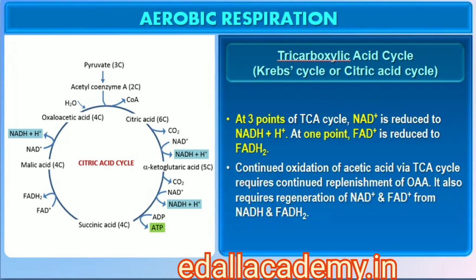Also, there are 3 points in the cycle where NAD+ is reduced to NADH and H+, and 1 point where FAD+ is reduced to FADH2. The continued oxidation of acetyl CoA via the TCA cycle requires the continued replenishment of oxaloacetic acid, the first member of the cycle. In addition, it also requires regeneration of NAD+ and FAD+ from NADH and FADH2 respectively.